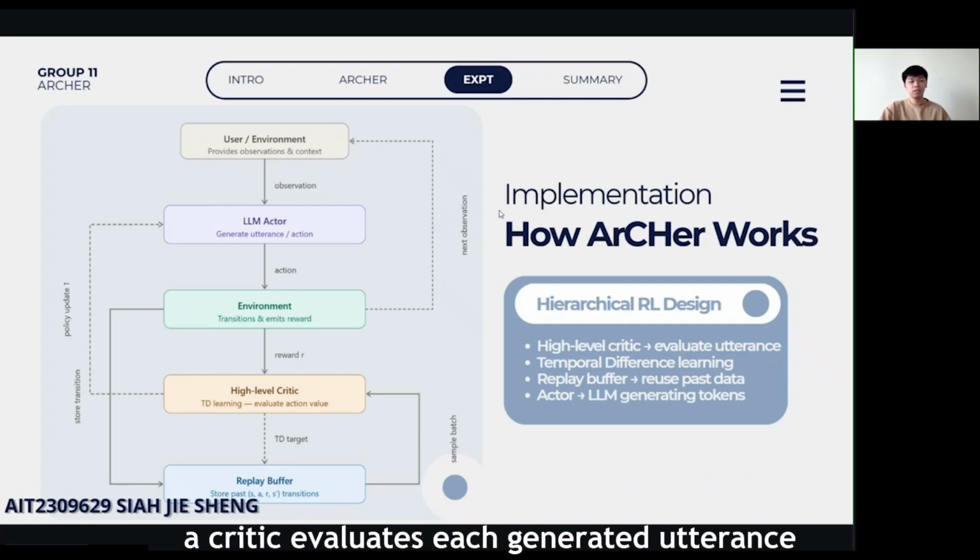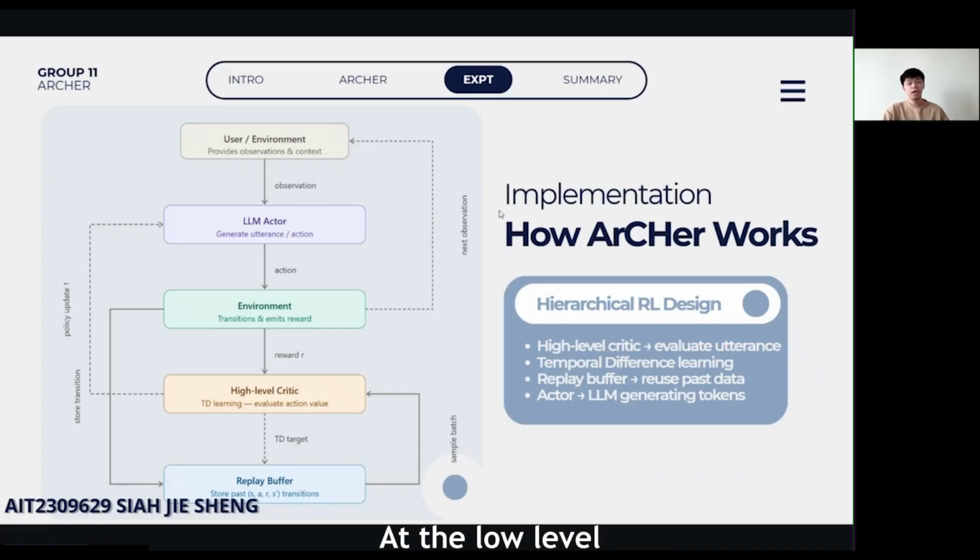At the high level, a critic evaluates each utterance using temporal difference learning, which combines the current reward with an estimate of future value. Archer also stores previous interactions in a replay buffer to reuse. At the low level, the actor is the language model itself, generating tokens step by step. The critic's advantage estimate is then used to update the policy.